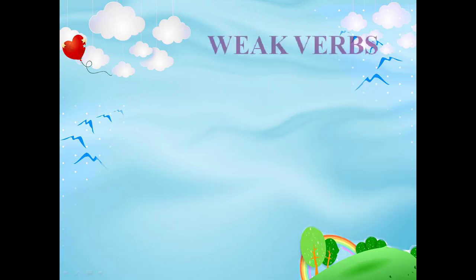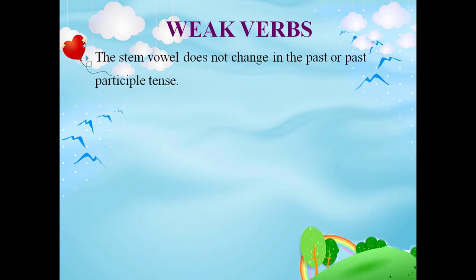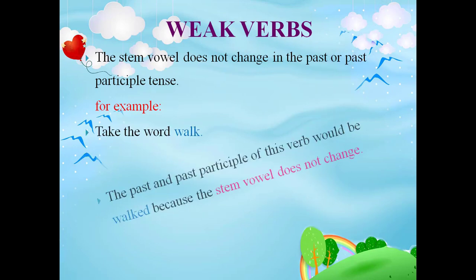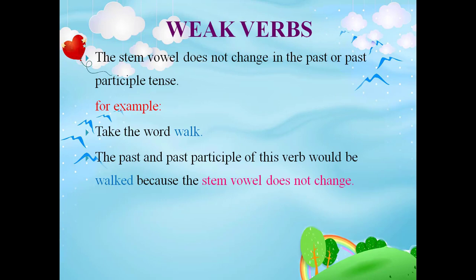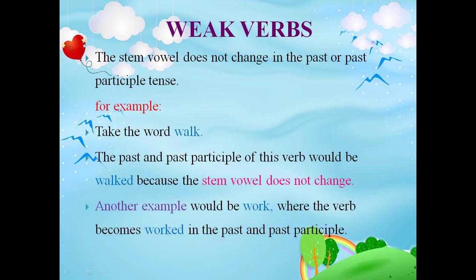Weak verbs. The stem vowel does not change in the past or past participle tense. The stem vowel, it means a thematic vowel, a speech sound made with the vocal tract open. For example, take the word walk. The past and past participle of this verb would be walked because the stem vowel does not change. Another example would be work, where the verb becomes worked in the past and past participle.